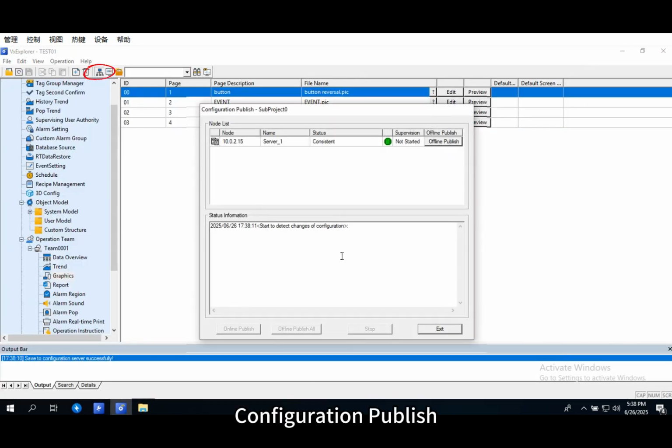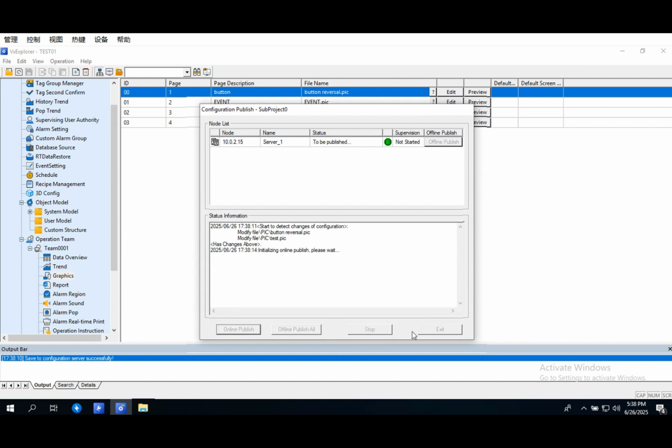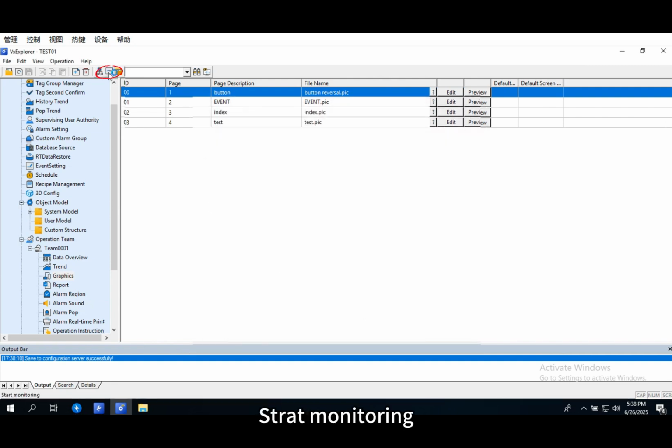Configuration Publish. Strut Monitoring.